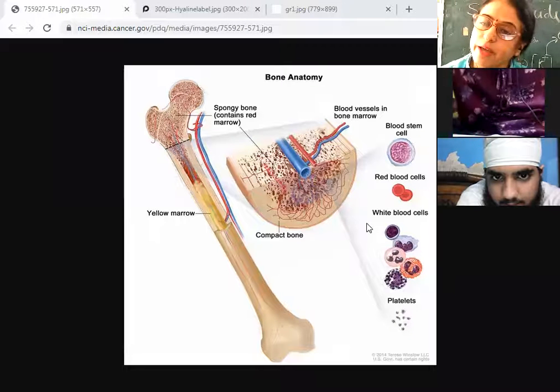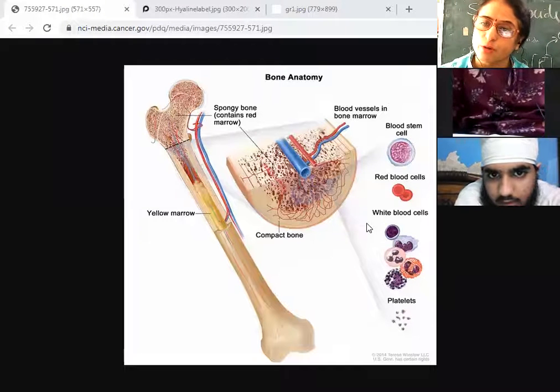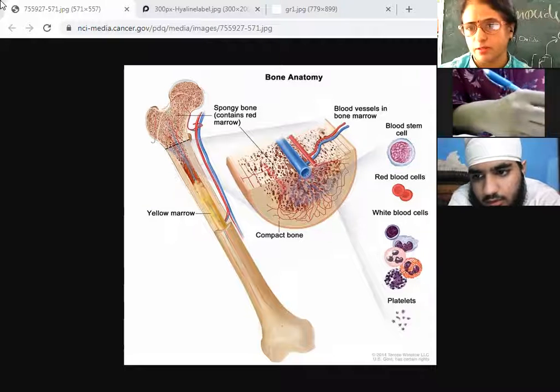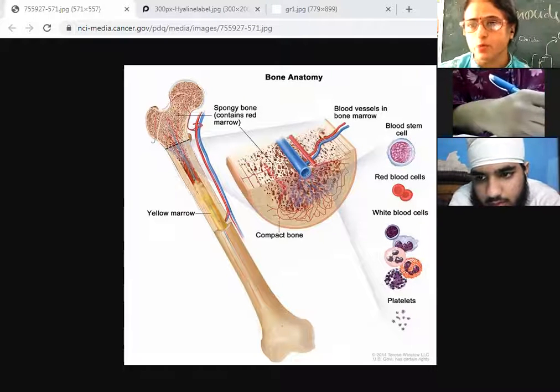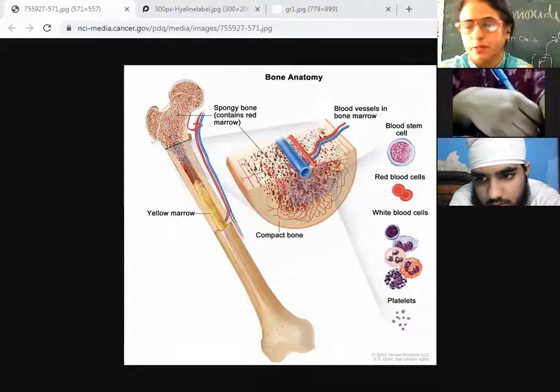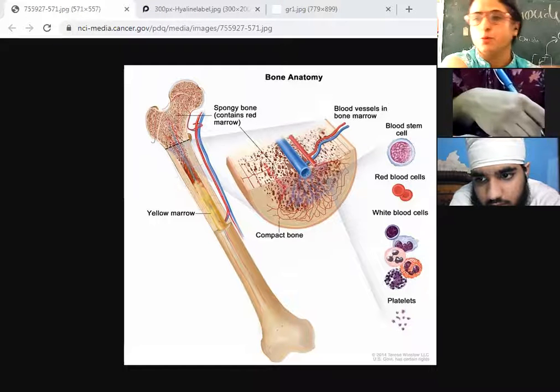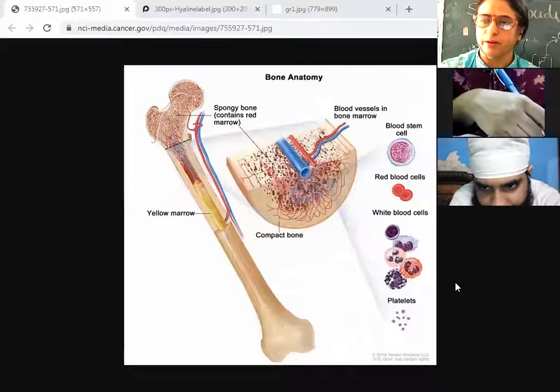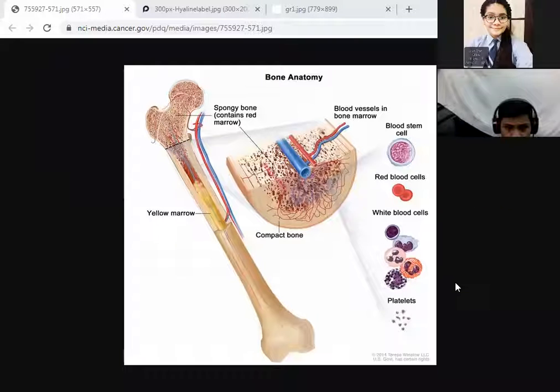Now let us see what is the location of the bone. Where are bones located in the vertebrates? Come, give me the answer. Vertebrates means those which possess a backbone. So we humans are also vertebrates. Where are the bones present in our body? You don't know? Vertebral column.